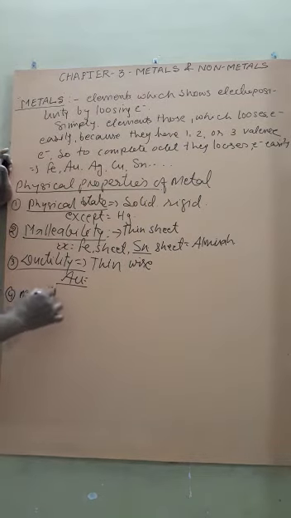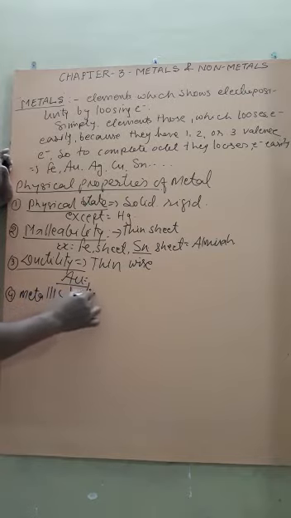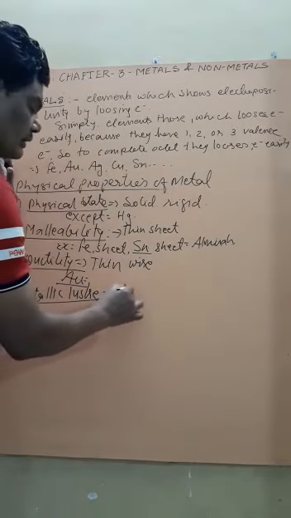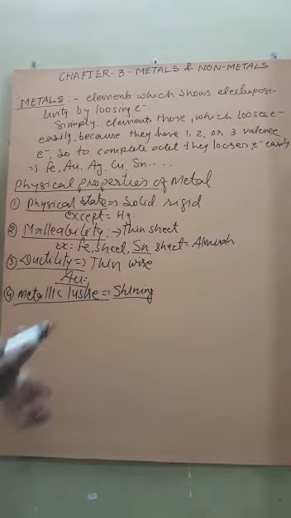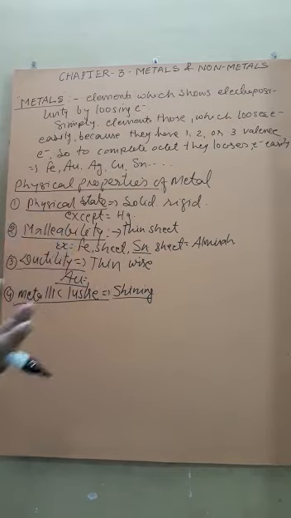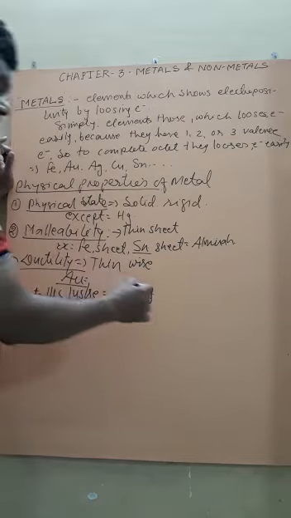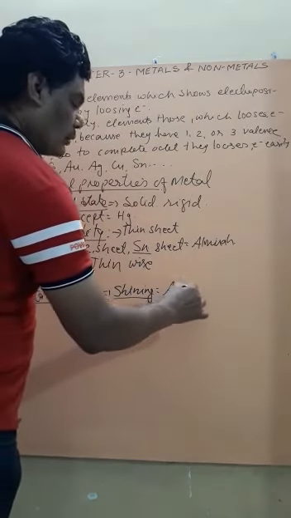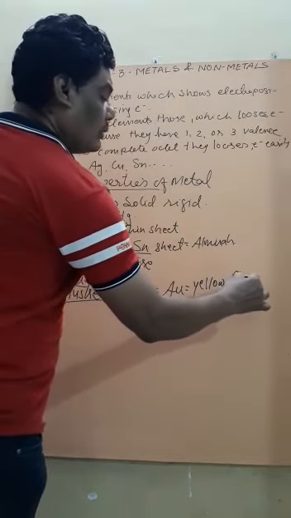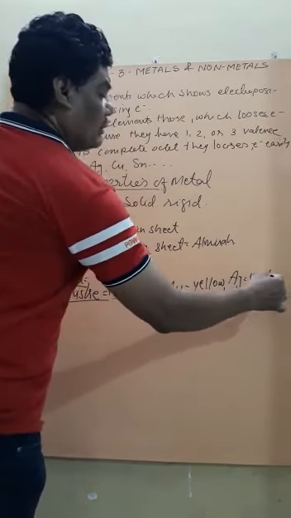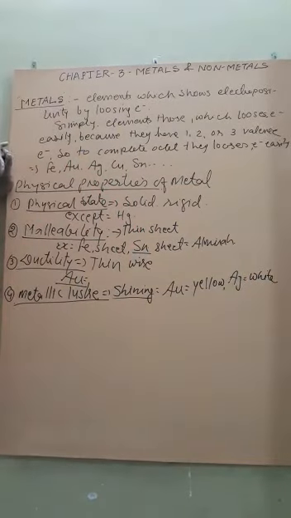Fourth one is metallic luster. They have shining. Gold shines yellow in color. Silver shines white in color. Copper shines brown. So all of these have shine, luster. Like here, gold, yellow color. Silver, white color; this is called silvery white. Next one is known as